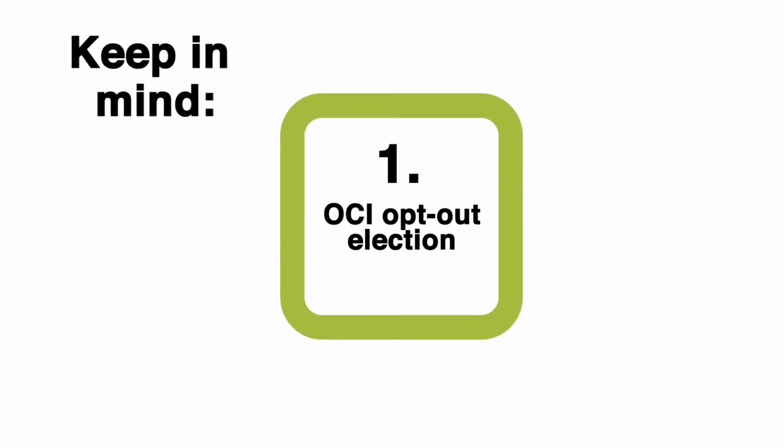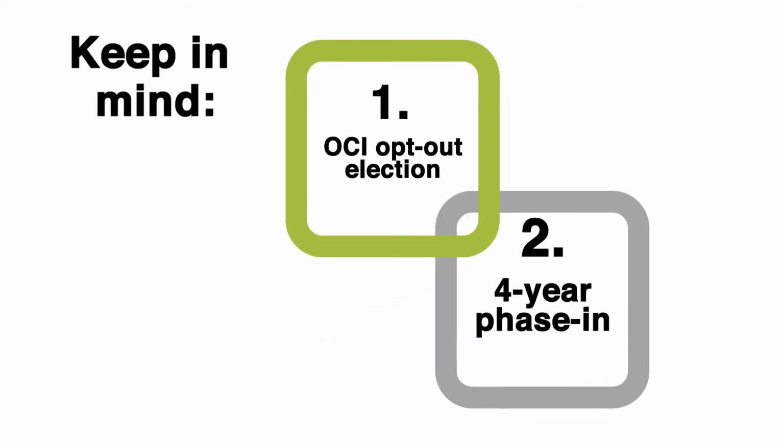A few other things to keep in mind. First, similar to the old rules, many institutions are able to make a one-time permanent opt-out election for other comprehensive income items. Second, the reduction of Tier 1 capital due to disallowed DTAs under Basel III is phased in over 4 years.